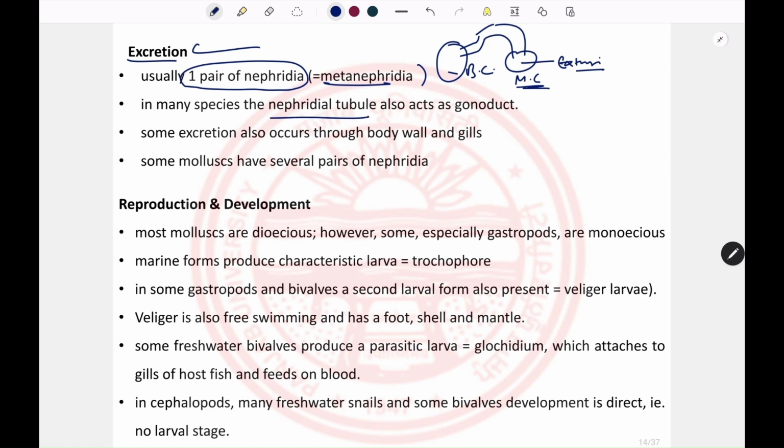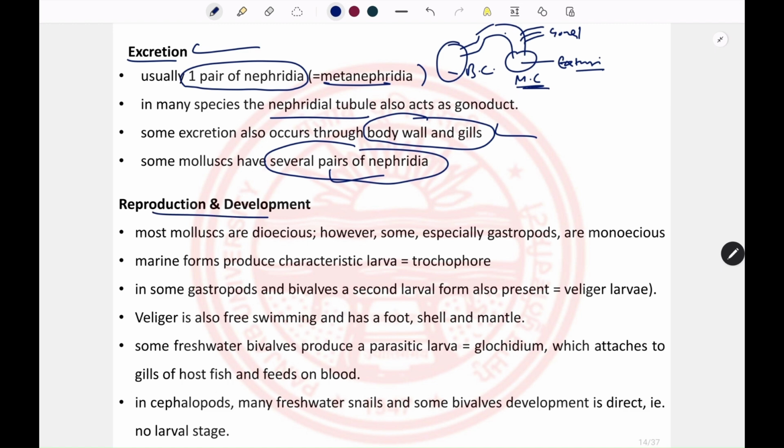In some molluscs, this nephridial tube also acts as a gonoduct, meaning the duct of the gonad and the duct of the nephridia are the same, so that duct is known as the gonoduct. Excretion can also happen by means of the body wall as well as the gills. And in some molluscs, they have several pairs of nephridia.